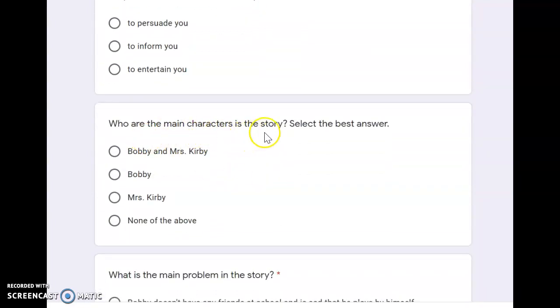Who are the main characters in the story? You're going to pick the very best answer. Bobby and Miss Kirby, Bobby, Miss Kirby, or none of those people, none of the above. So who was that story about?